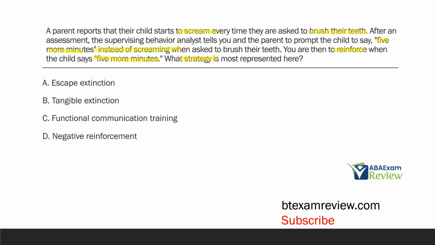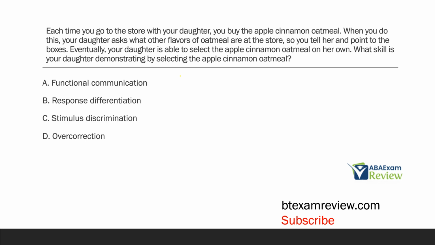And then D, negative reinforcement. Well, what are we adding? What are we reinforcing with? We're giving the child 5 more minutes. That's what the child is gaining by functionally communicating. So we're really positively reinforcing with the 5 more minutes. So the strategy most represented here is going to be C, functional communication training.